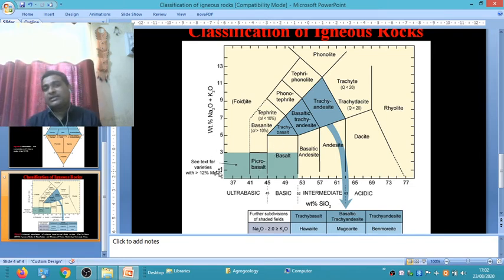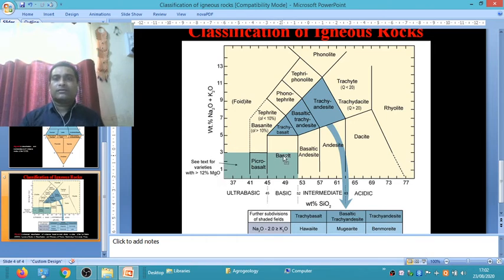When the silica percentage is 37 to 41% and alkali percent varies from 0 to 13%, it is called foidite. Okay, those igneous rocks between 37 to 45% are called ultrabasic type of igneous rocks. All these rocks are ultrabasic igneous rocks. Picrobasalt, foidite, basanite, tephrite, these are the ultrabasic type of igneous rocks.